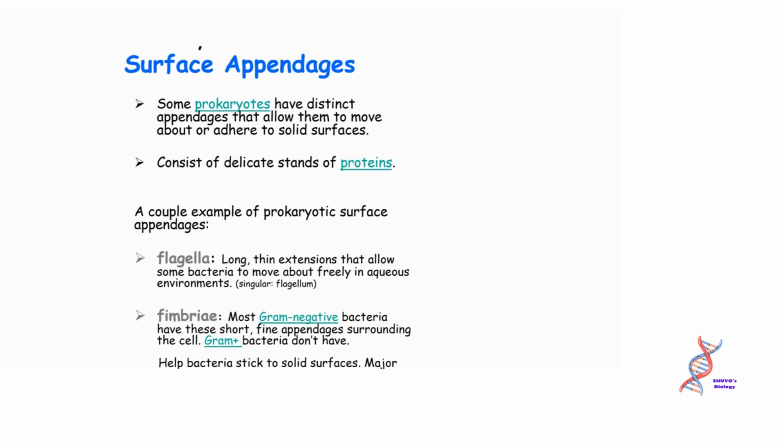Singular: flagellum. Fimbriae: most gram-negative bacteria have these short, fine appendages surrounding the cell. Gram-positive bacteria don't have them. They help bacteria stick to solid surfaces and are a major factor in virulence. Singular: fimbria.